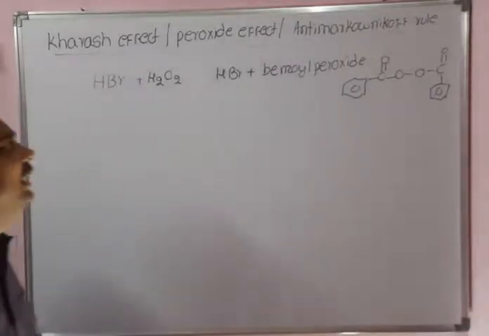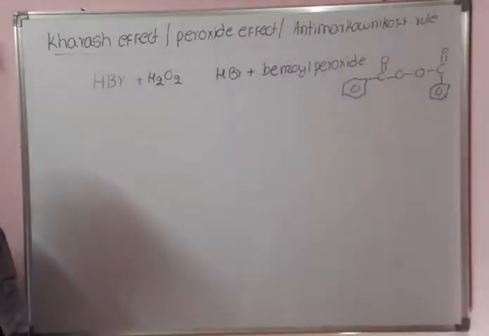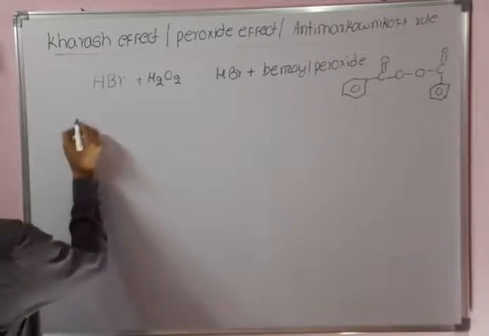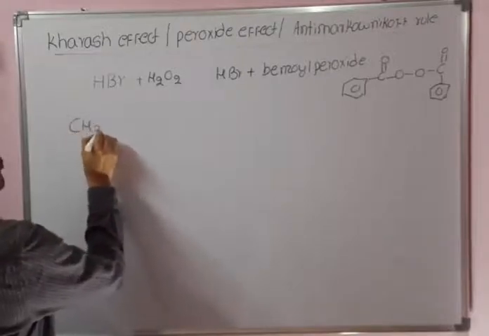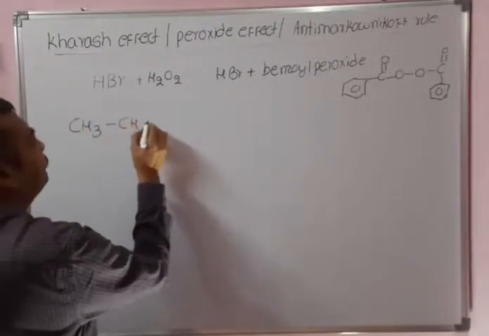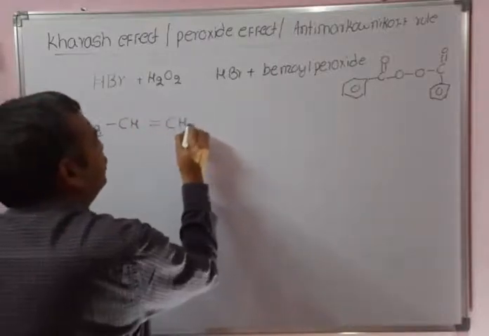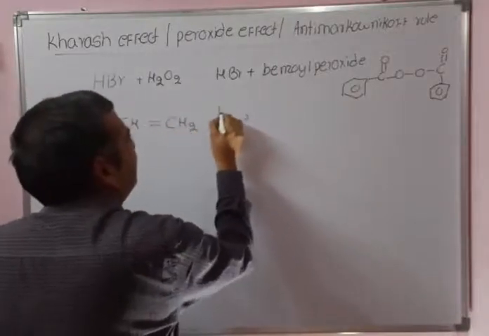When HBr is in the presence of a peroxide, the effect is the Kharasch effect and the product obtained is the anti-Markovnikov product. Let's see what is happening with CH3, CH double bond CH2. First we will write HBr.